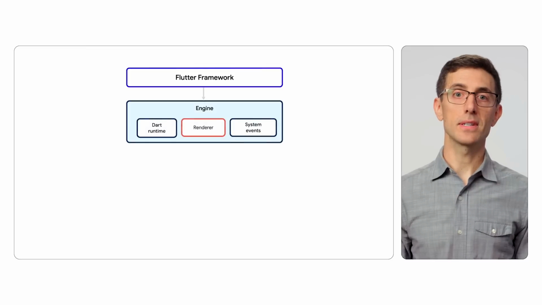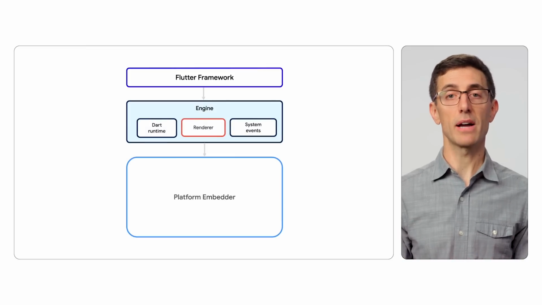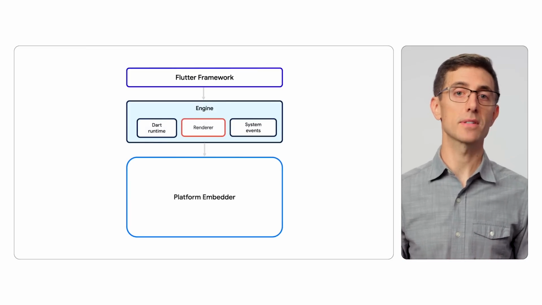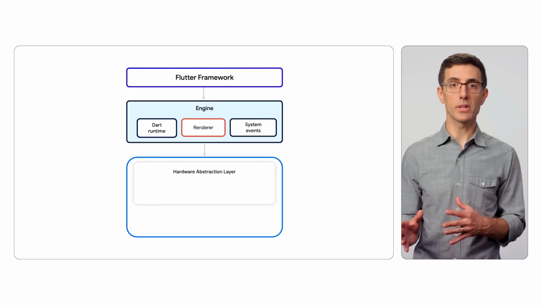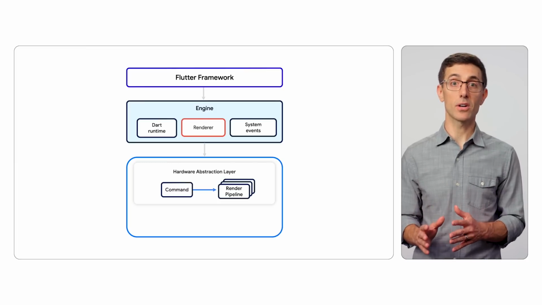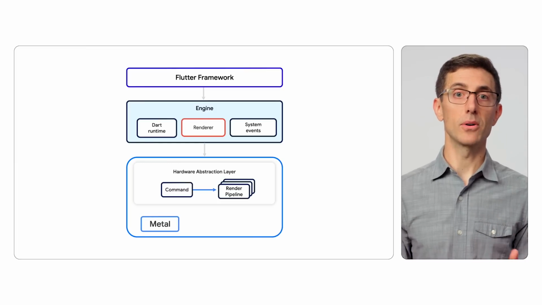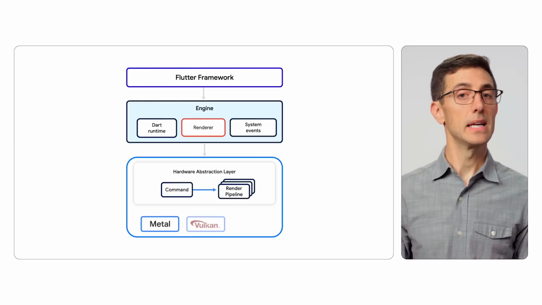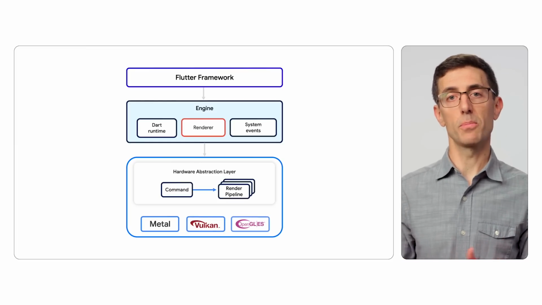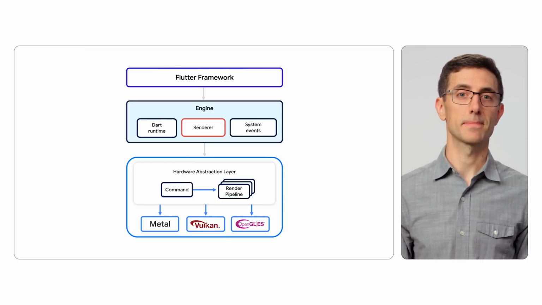Also part of our engine, our renderer talks directly to the low-level graphics APIs in the platform host, just like native frameworks. It basically converts rendering commands into rendering pipelines that can be run directly on the graphics hardware for the device. For example, on Apple, we create Metal render pipelines under the hood. On other platforms, we use Vulkan and OpenGL. This means your Flutter apps are running right on the GPU for maximum performance.